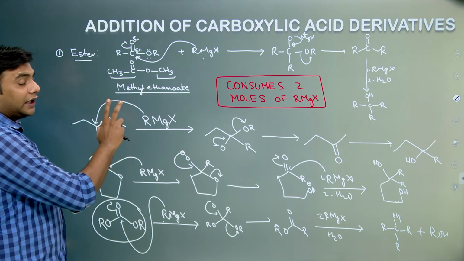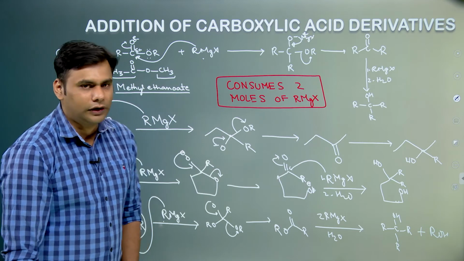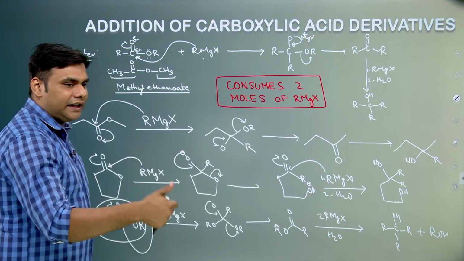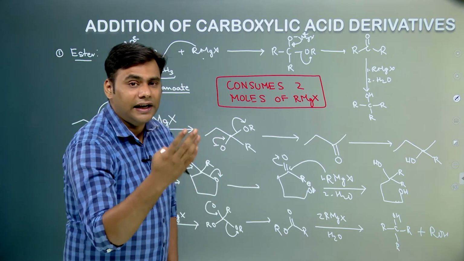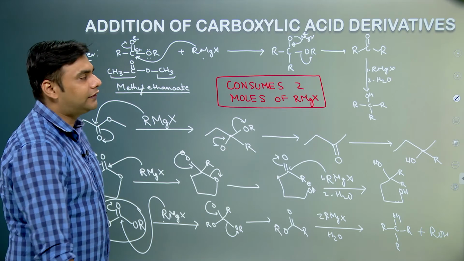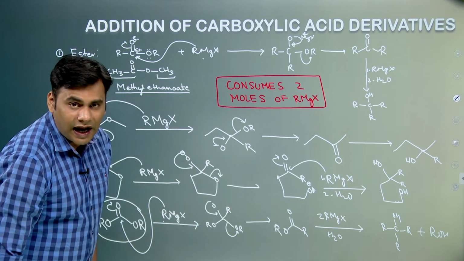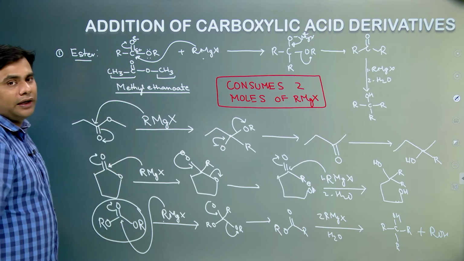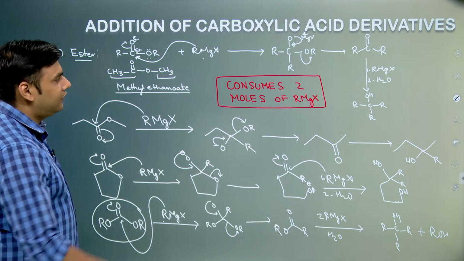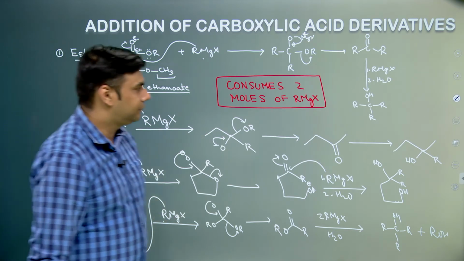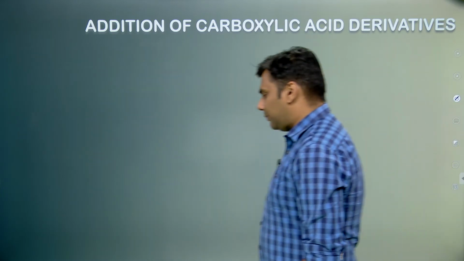Now see, the purpose of doing Grignard reagent separately is to understand the reactions that will be encountered in almost all the chapters. Grignard reagent is present in alkanes, it is present in alkene, it is present in alkyl halide, it is present in alcohol, it is present in aldehydes and ketones as well as carboxylic acid. So if you cover this separately and have a very clear conclusion about the reaction, then this is a very easy topic, and definitely there are some questions in JEE as well as advanced where these topics are covered in detail. So let us look at some other molecule.